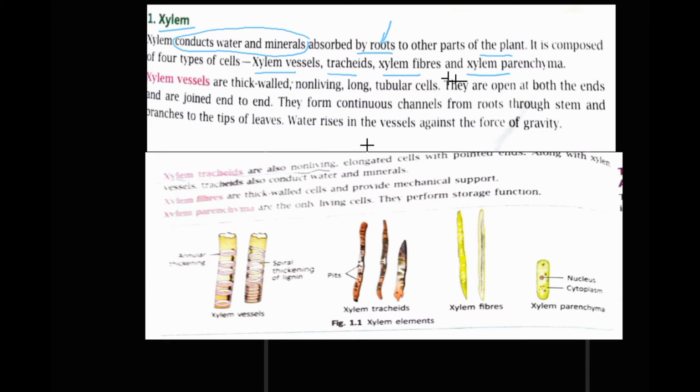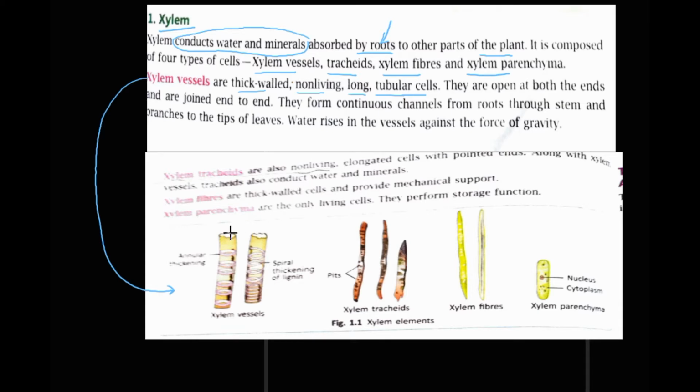Now these xylem vessels are thick walled. Here is the diagram of xylem vessel. They are thick walled, they are non-living, they are long, tubular cells.